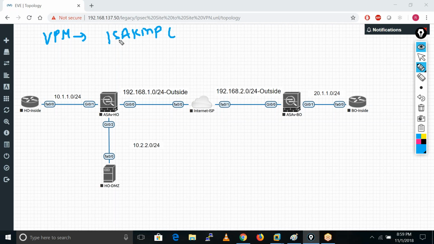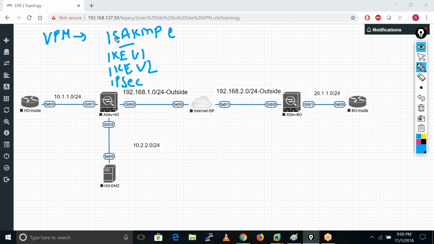After that we also have IKE version 1 and IKE version 2. Okay, and there is IPsec. So IPsec stands for IP security. IKE version 1 is Internet Key Exchange version 1, and then Internet Key Exchange version 2.